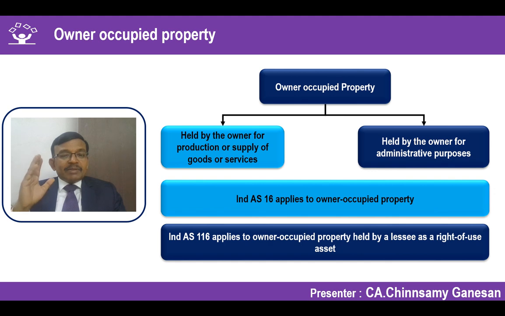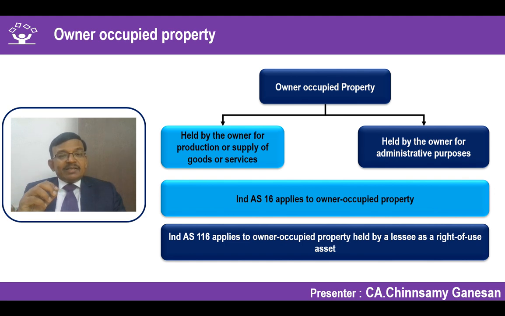So we have to apply the principles of Ind AS 116 Leases for that particular item. So what does it mean? I am a lessee. That means I don't own the property. I have a right to use certain land and buildings over a period of time, and I have a contractual lease agreement.